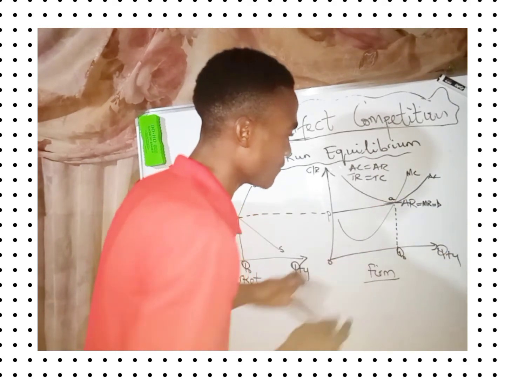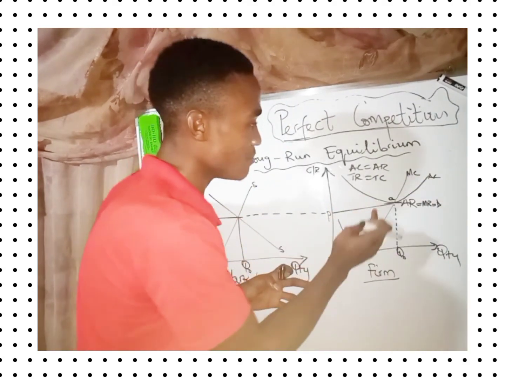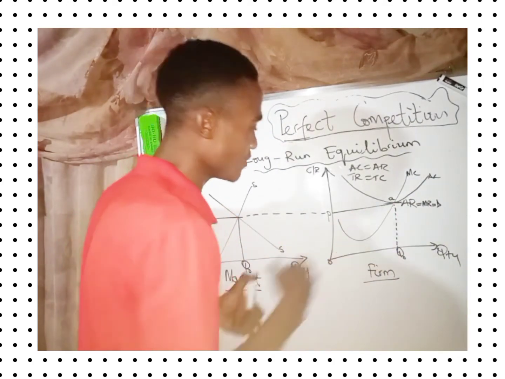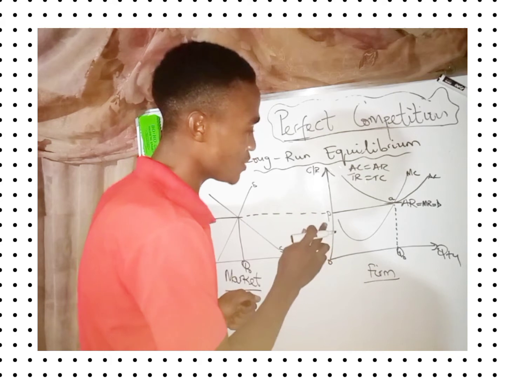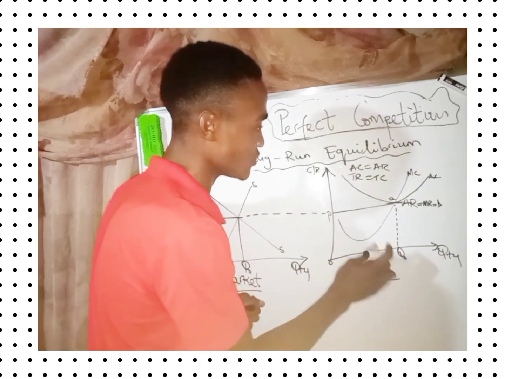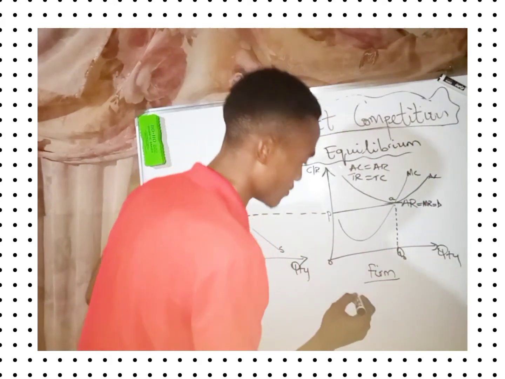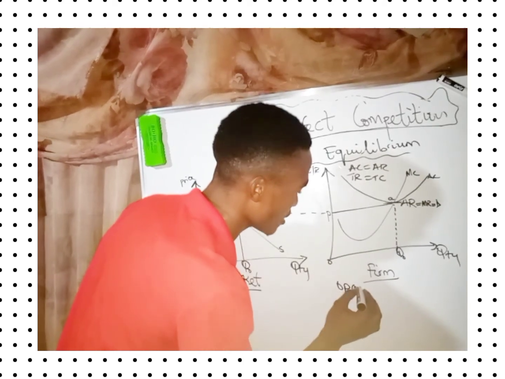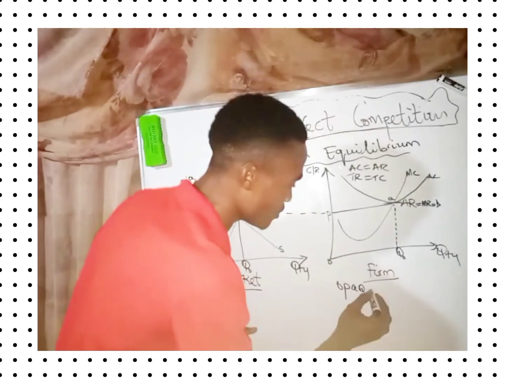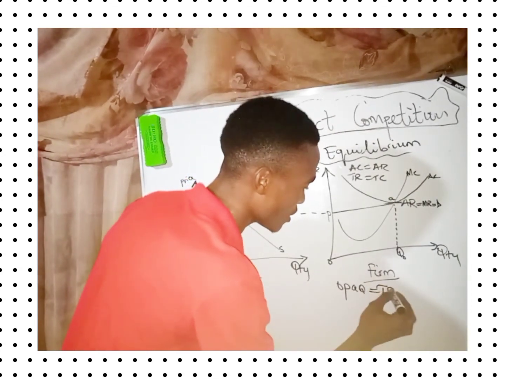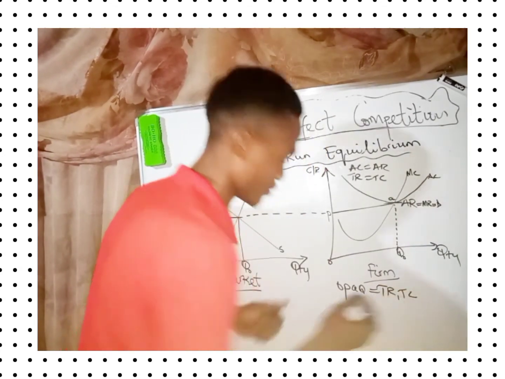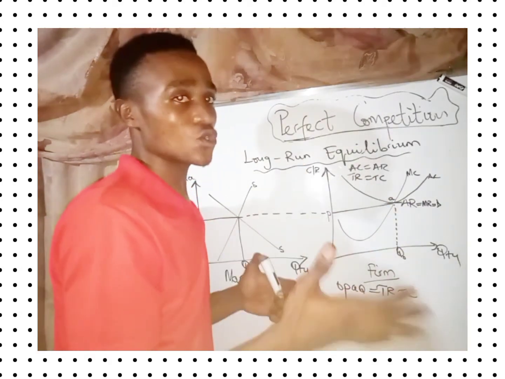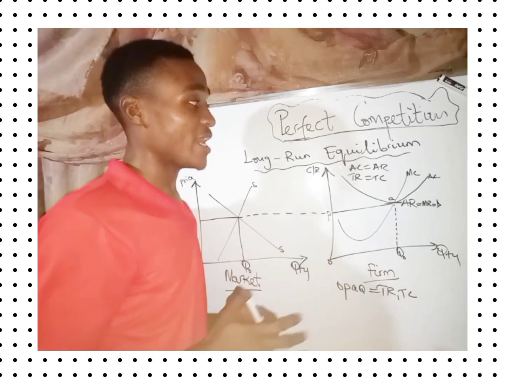Let's say this is A, because MC has met with MR. So this entire portion, O, P, A, Q, is considered to be total revenue and at the same time total cost. So total revenue is directly equal to total cost. That is what the firm is realizing in the long run.